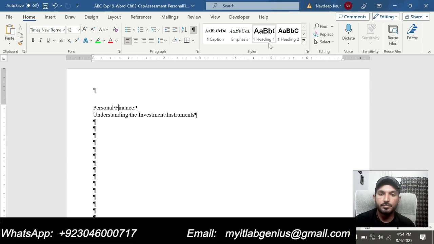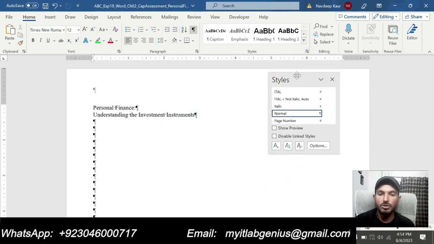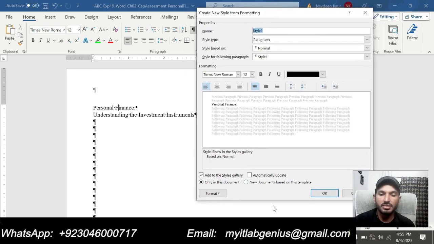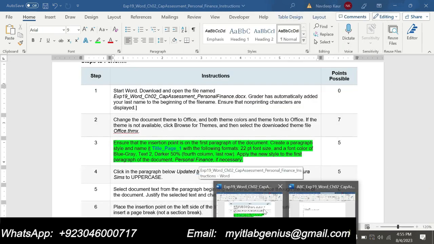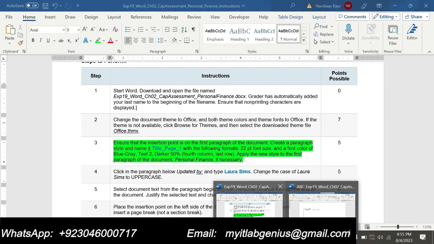So I will go here and we are supposed to add a new paragraph style. Simply click on this New Style. The style name is given, that is Title_Page_1, so I will type Title_Page_1. Now we are supposed to make the changes according to the requirements given in the step.